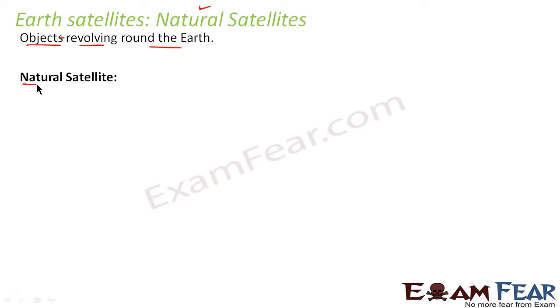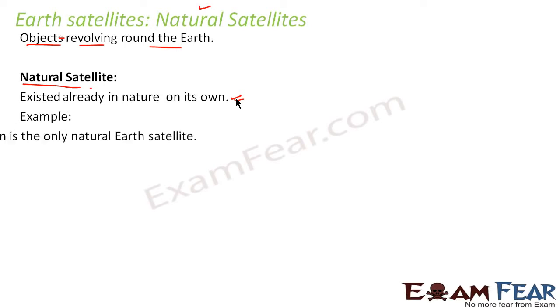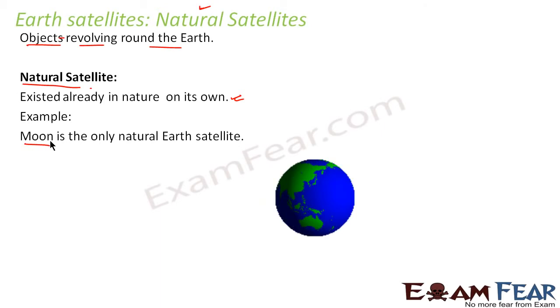So here we'll see what a natural satellite is. A natural satellite is a satellite which existed already in nature on its own. That means nobody had to put in any effort to discover that satellite. It was already there on its own. So the only natural satellite which Earth has is the Moon. The Moon is the only natural Earth satellite which existed on its own and revolves around the Earth.